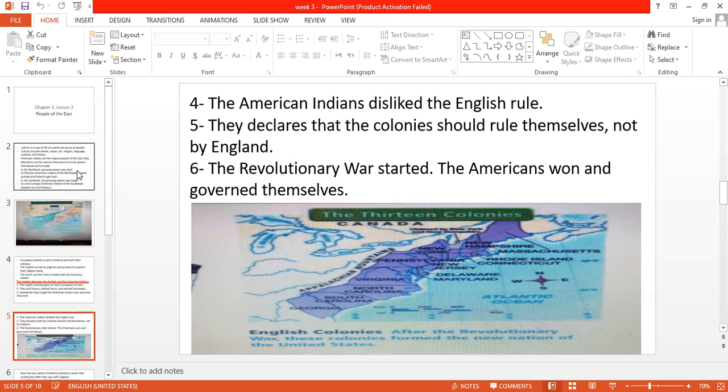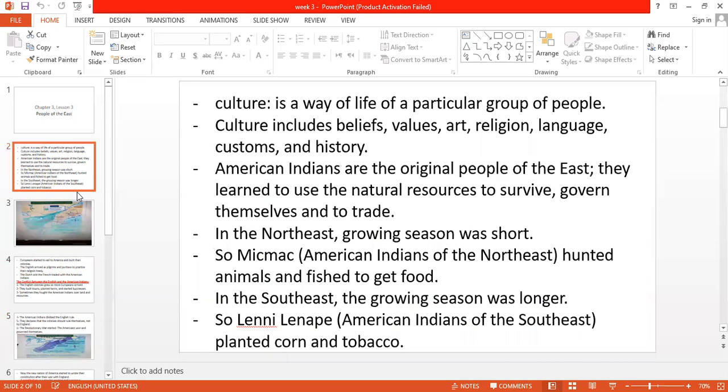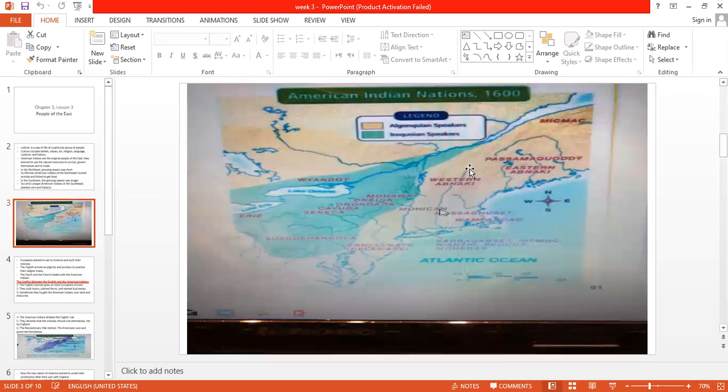So let's revise again. I'm speaking about the East. Here is the East. This East is settled by the English people of England, okay? North is settled by France, and South settled by Spain, okay? Who took all of this area, the East? England. England took all of this area and established their colonies, okay? The original people of this area are the American Indians.